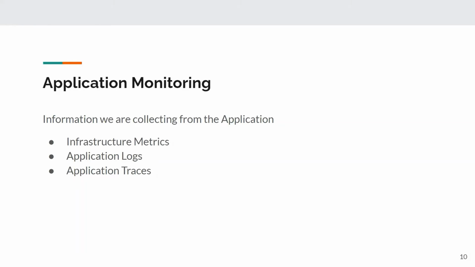Hey, this is Vinay. I'll be speaking about the application monitoring part of our project. We collect the following data from the application: infrastructure metrics, which include data about CPU and memory usage, application logs, which are for error reporting, and application traces, to follow the program's flow and data progression.